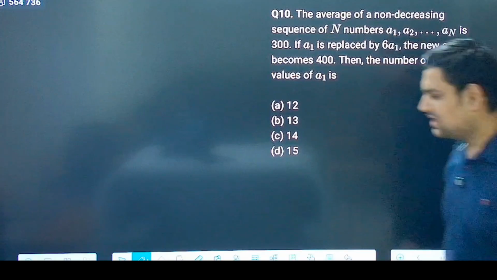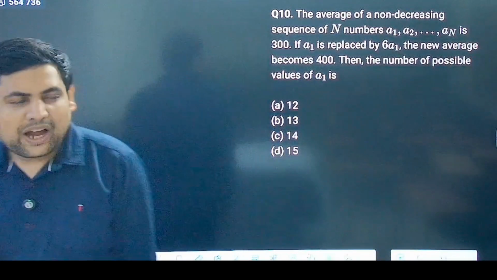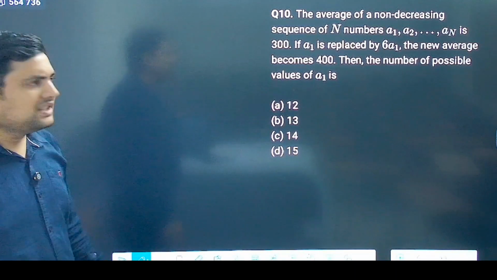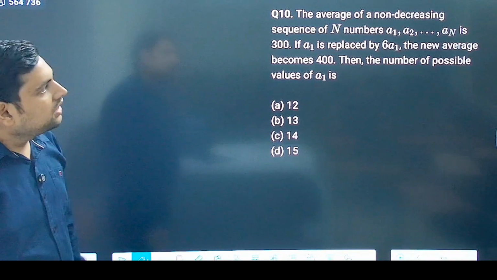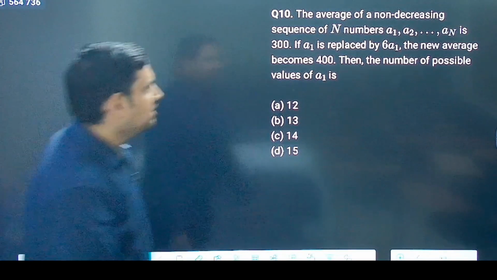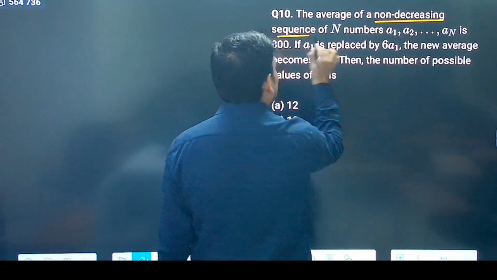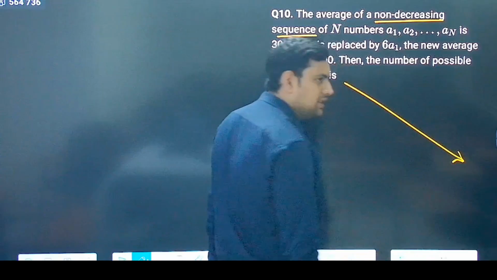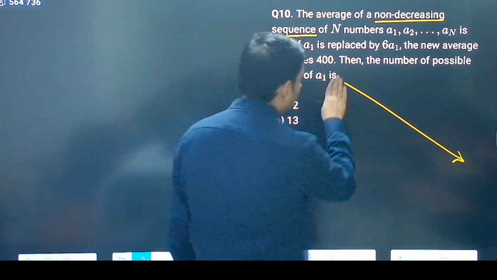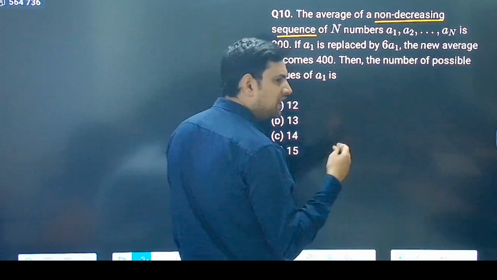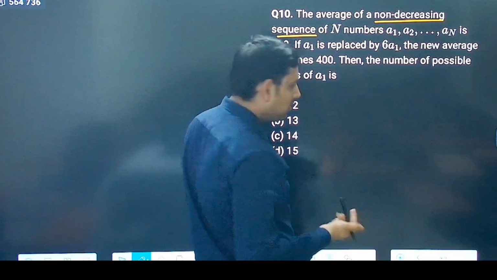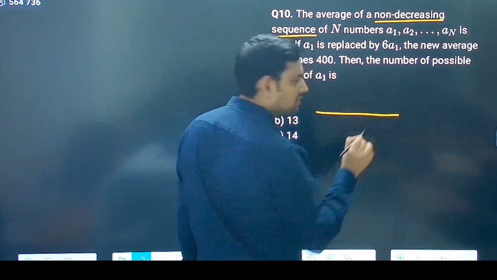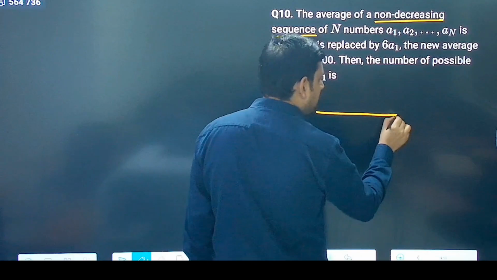Then the last, very nice. Very bad looking question, but very simple and logical. Now, it says the average of a non-decreasing sequence. Now, what is a non-decreasing sequence? This is a decreasing sequence, where the numbers are constantly decreasing. Now, what is non-decreasing? Why is it not saying increasing sequence? Non-decreasing means maybe it is constant, or it is increasing.